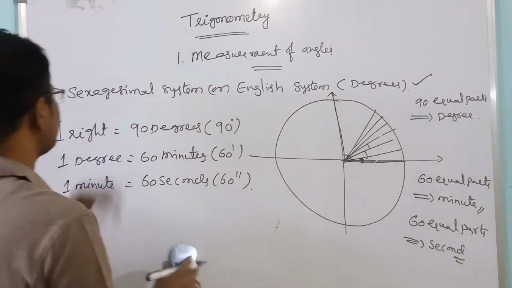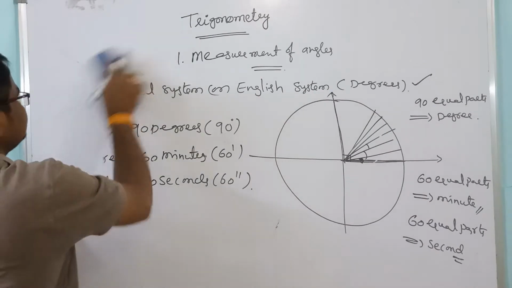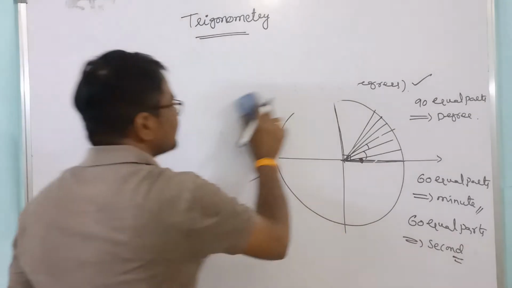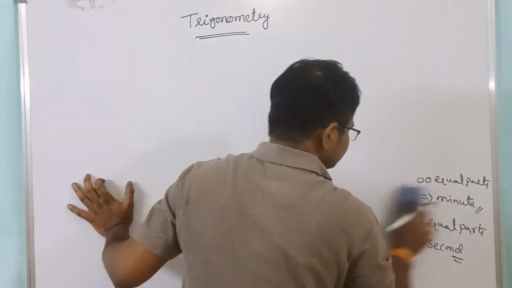So this is about the sexagesimal system. Next, the centesimal system.